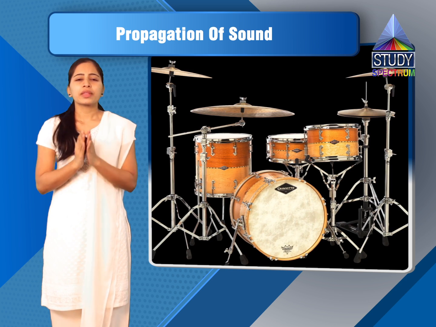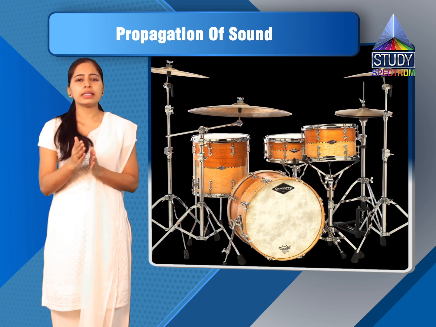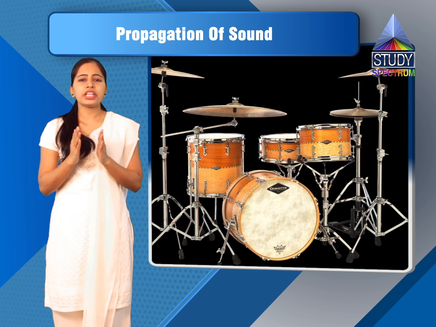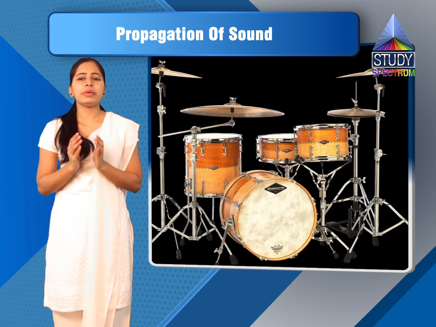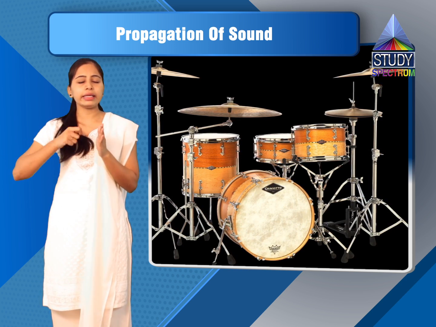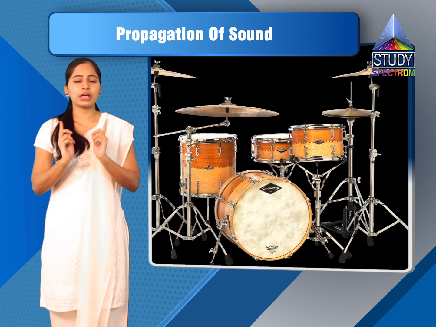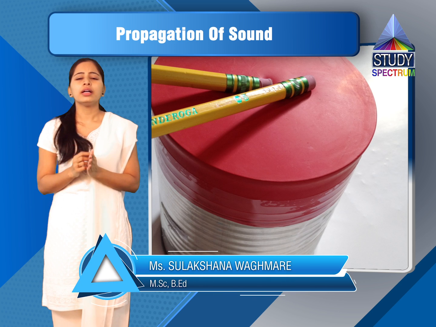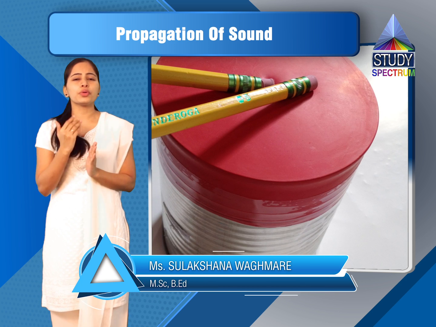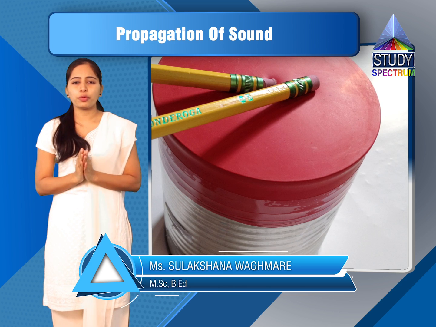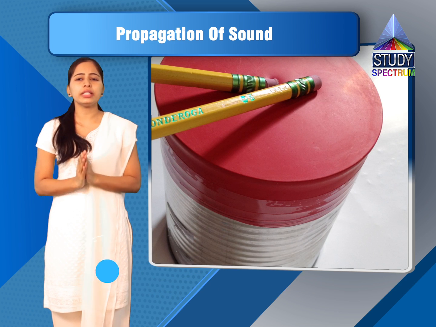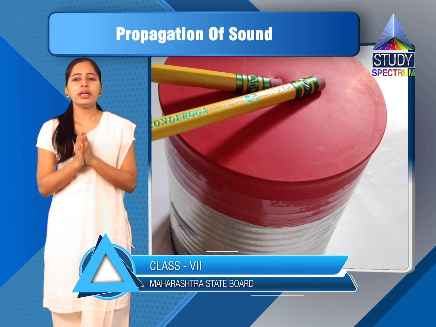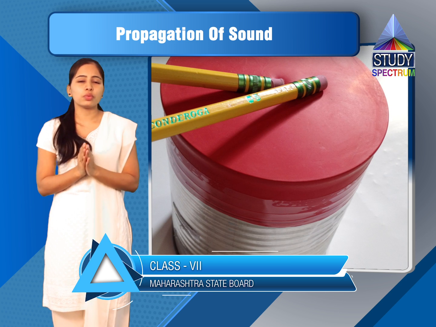Second, a stretchable membrane is tied tightly to cover it. Third point, the tension in the membrane can be changed by tightening the screws which are around the drum. Fourth point, if the membrane is struck, this membrane produces the sound. Last point, fifth point, by changing the tension, sounds of different frequencies can be obtained. So this was your answer.